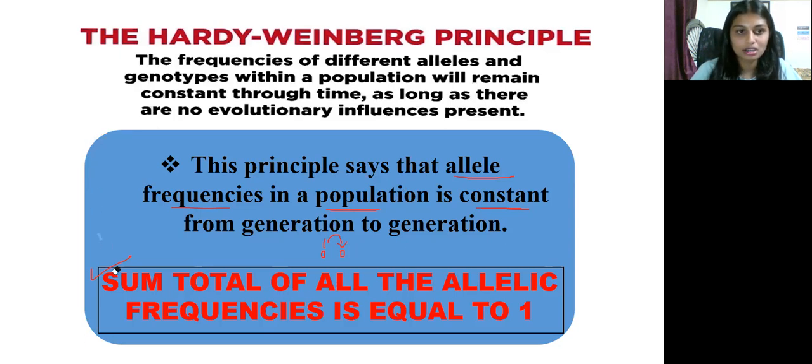Whether there is one allele, two alleles or three alleles, the sum total of all these allelic frequencies is equal to 1. So that is one equation we discuss.